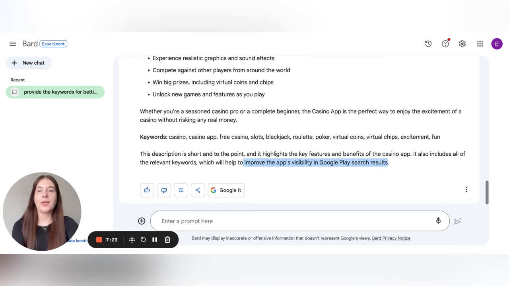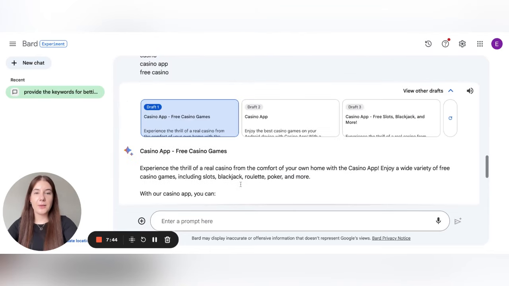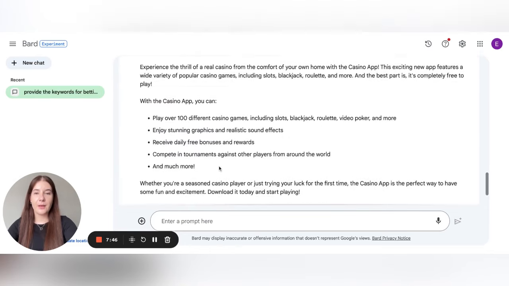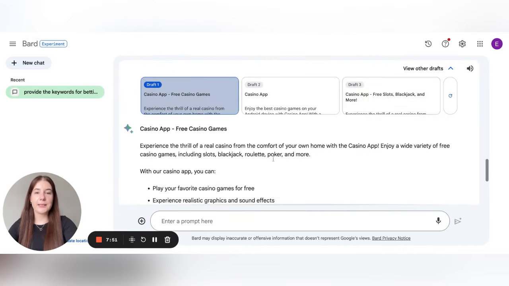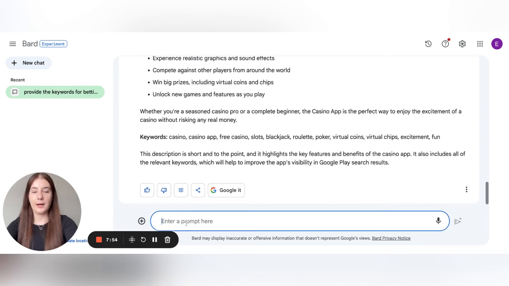So maybe it is an advantage of BARD when we work with Google Play apps, because BARD and Google Play are both products of Google, and in such a way they may be connected, and BARD can understand better how the Google Play algorithm works. But anyway, we can check some drafts. We can take all of them, for example, and create one description, but I would like to ask it to create a description that consists of 3,000 characters.